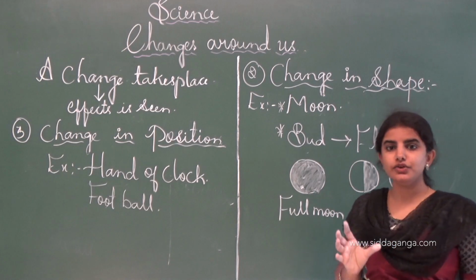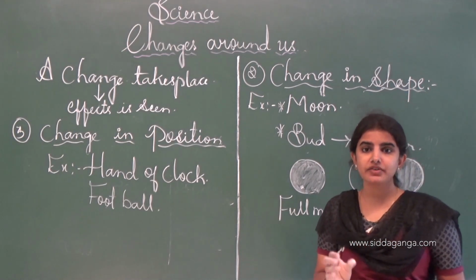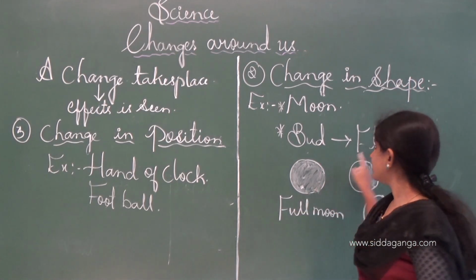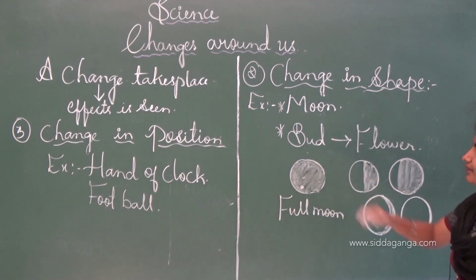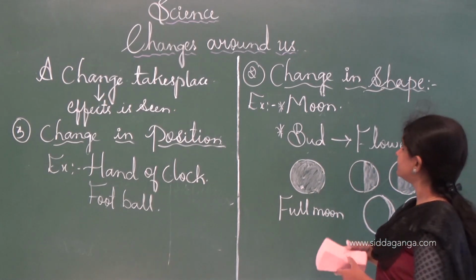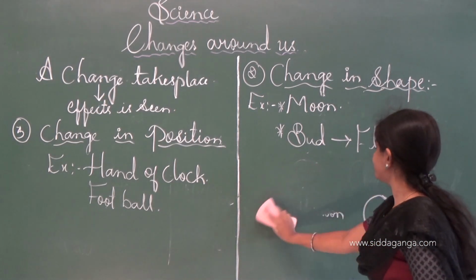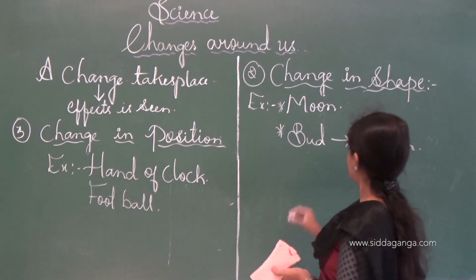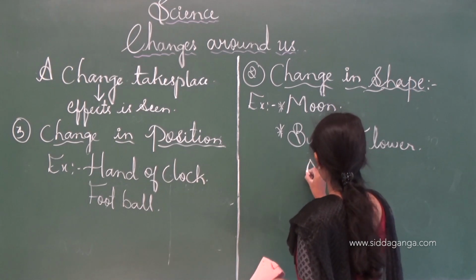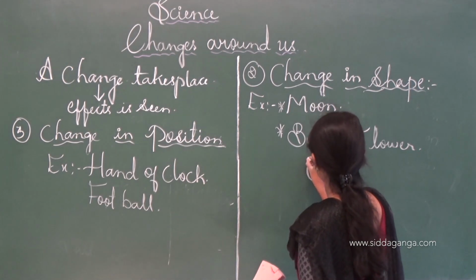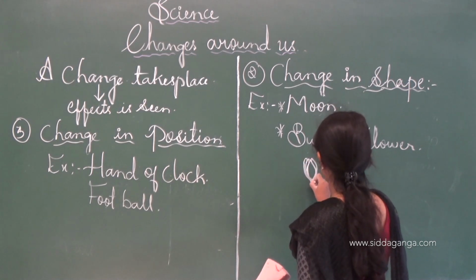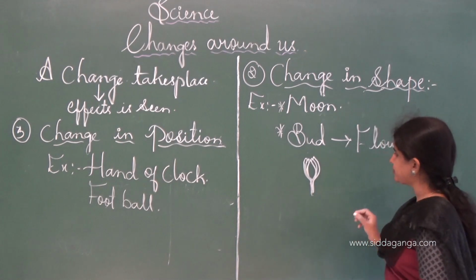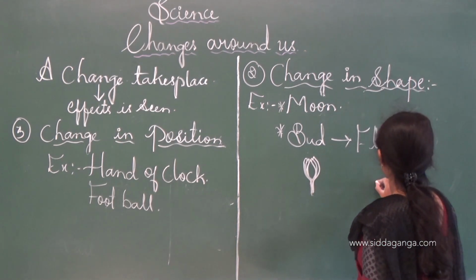See, consider during the flowering stage the plant will produce the bud, and later when the bud matures it will form the flower. And see here we can say that the change in the shape of the flower and the substance. See, consider this is the bud of a flower. When the plant starts maturing, it forms the flower.